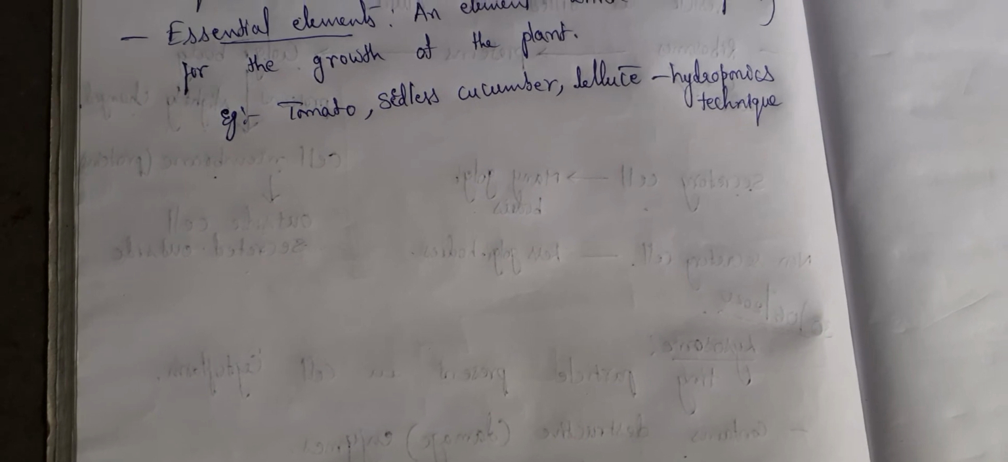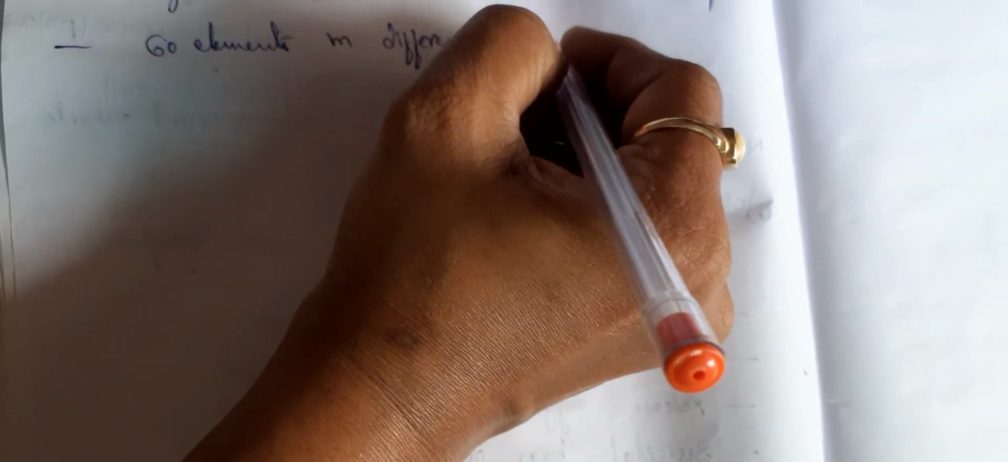And they did ash analysis and they found that there are nearly 60 elements in different plants and they are important for the plant. So they found 60 elements which are essential and they are found in different plants. They found 60 elements in different plants by this technique called as ash analysis. By ash analysis, they came to a conclusion that nearly 60 different elements are present in the plants. They may be essential elements or they may be non-essential elements.